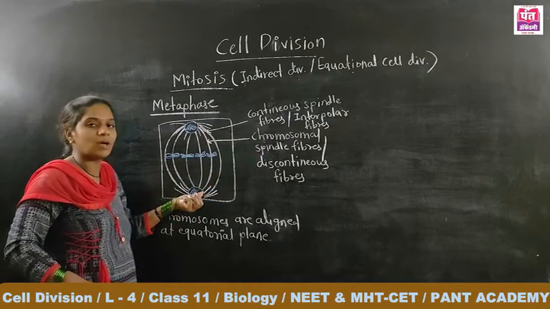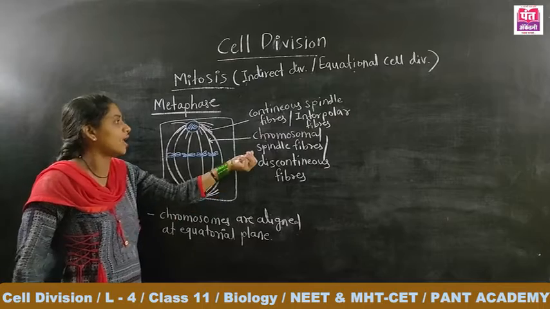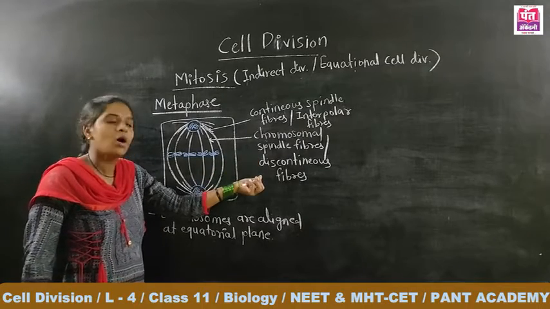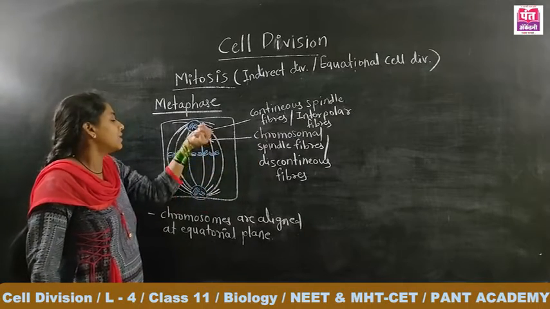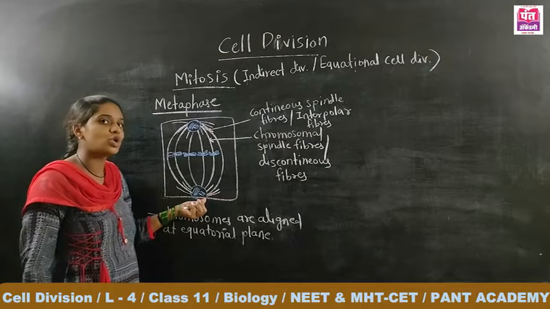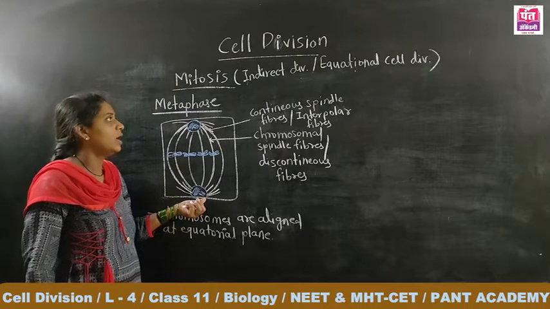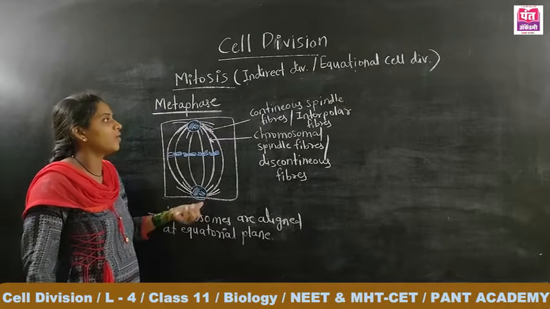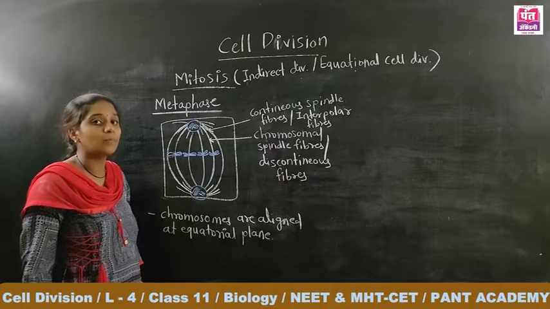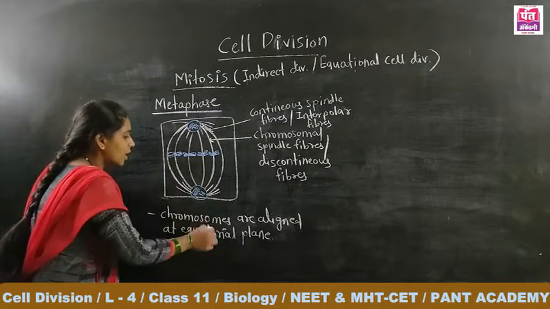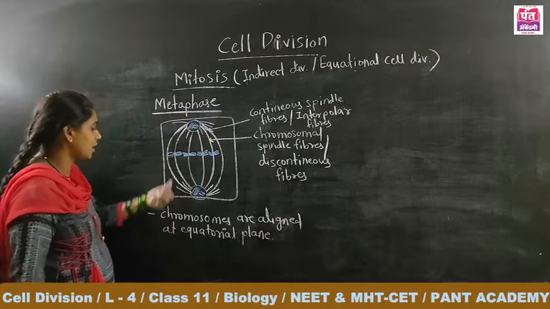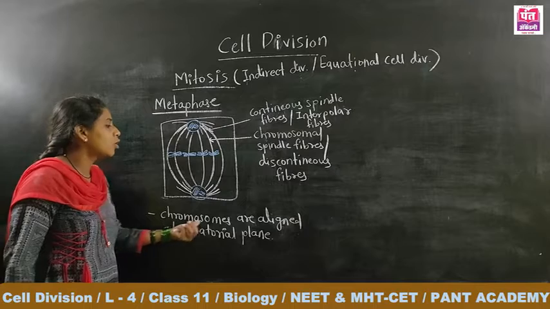One type of spindle fiber, which is attached to the chromosome, is called a chromosomal spindle fiber or discontinuous fiber, and the spindle fiber which is not attached to the chromosome is known as a continuous spindle fiber or interpolar fiber. The first change occurring here in metaphase is what?